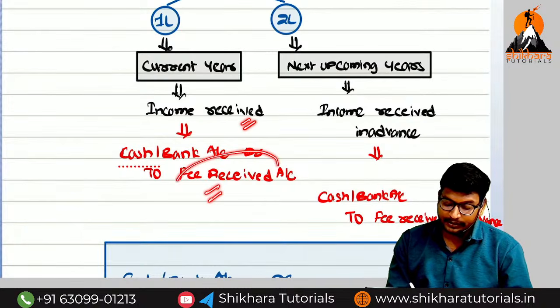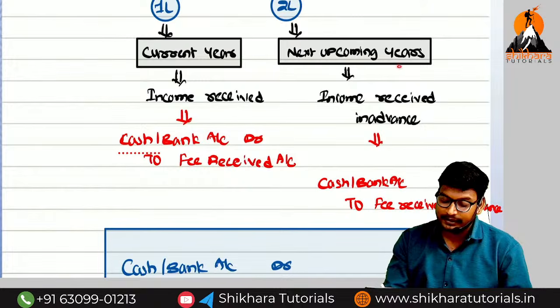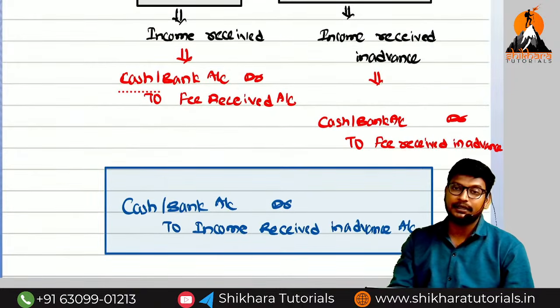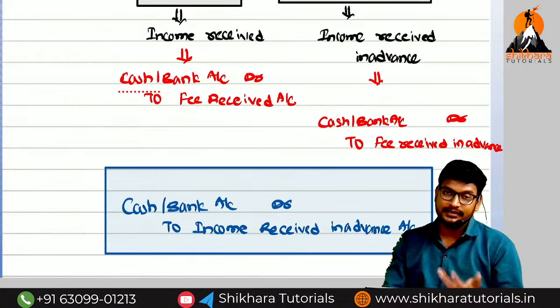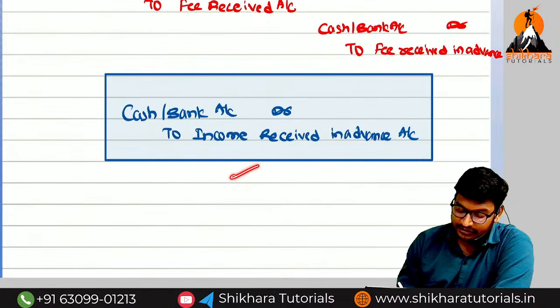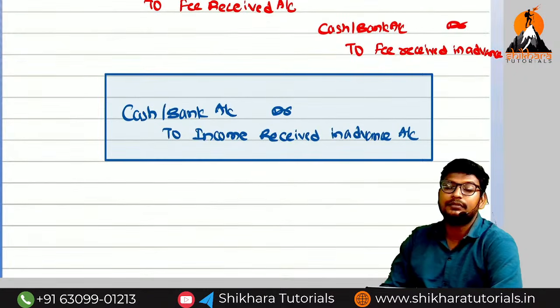Cash or bank account debited to fee received. For the next upcoming years, income received in advance. What is the entry, Amma? Cash or bank account debited to income received in advance. So what is the ultimate entry, Amma? Cash or bank account debited to income received in advance.